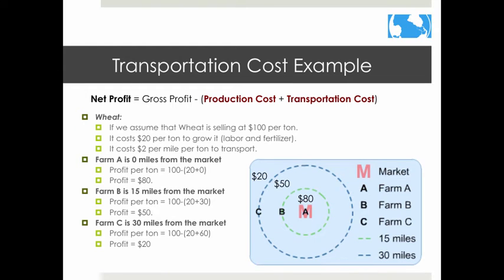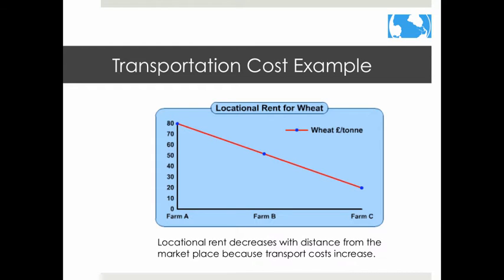For example, let's look at wheat, and we're going to assume that wheat sells for $100 per ton. Wheat has costs associated with it, so we are going to arbitrarily say that it costs $20 a ton to grow wheat and $2 per mile to transport wheat. As you can see, profit decreases further from the market due to transportation costs. Plotted on the graph, it makes the most sense to grow any crop close to the market based on transportation cost. As you can see from this chart, Farm A is going to make the most money on wheat because it is closest to the market.